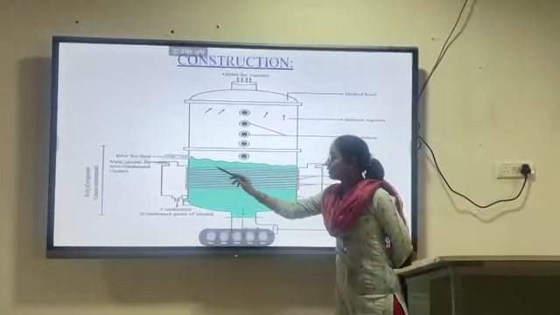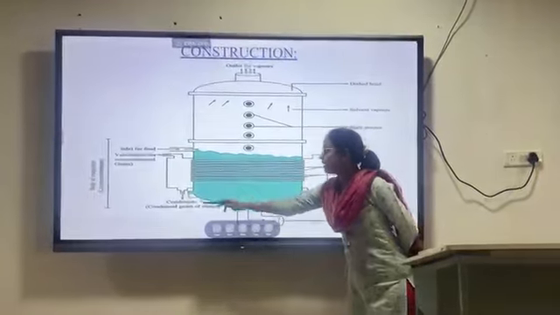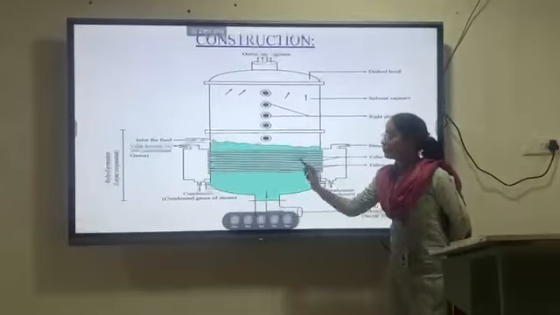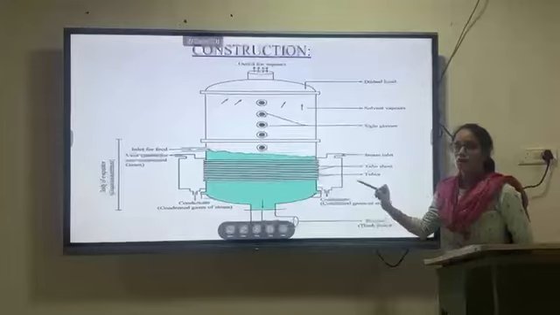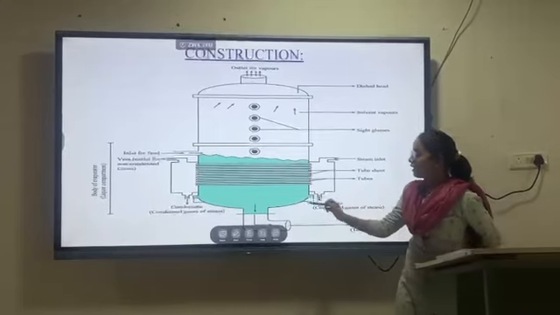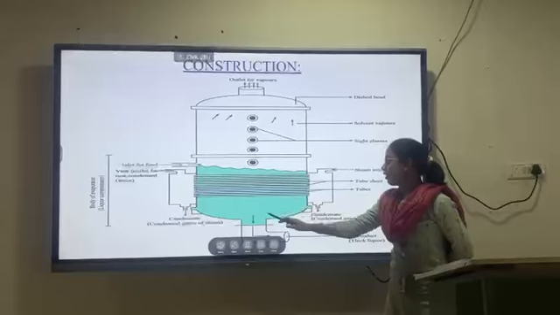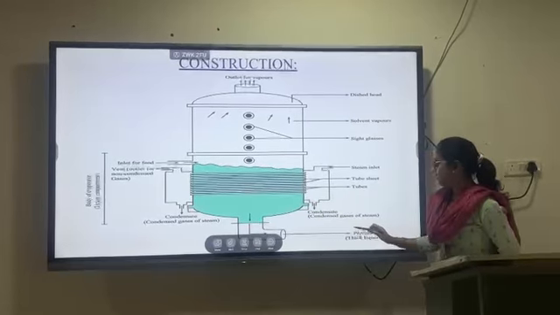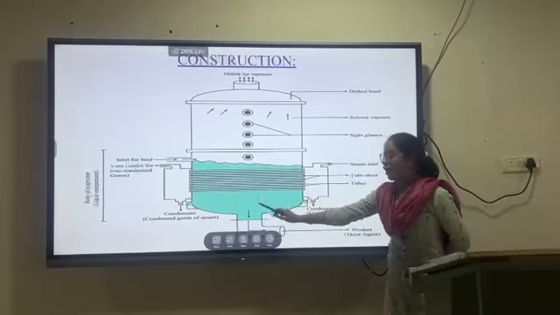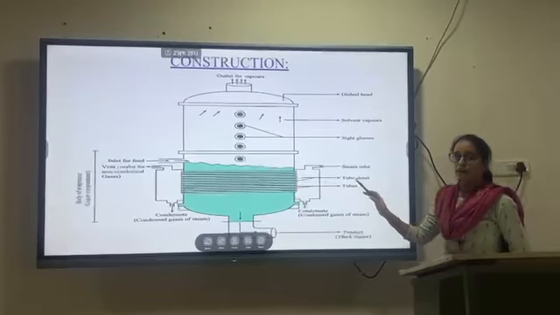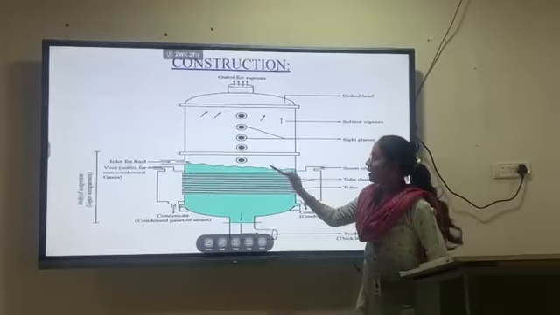As the non-condensed gas is eliminated, the condensate will be eliminated from both sides of the horizontal tube evaporator. So here the thick concentrated product will remain in the tube. The thick concentrated product will be collected at the outlet provided at the bottom of the tube. So this is the working of the horizontal tube evaporator.